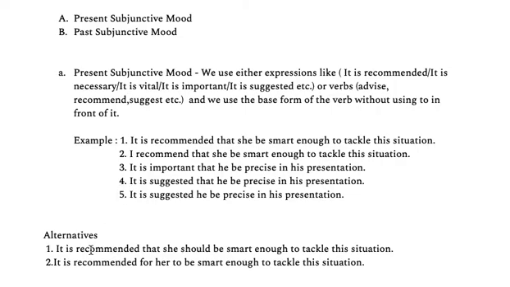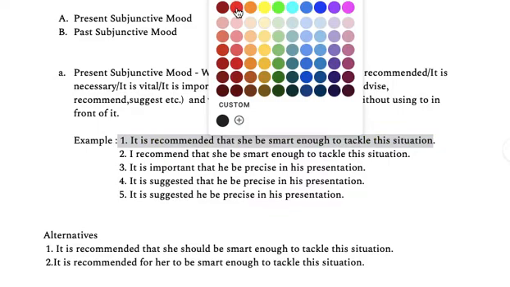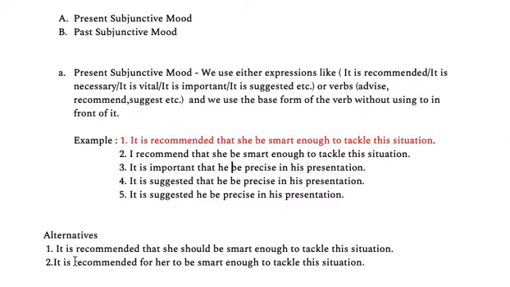We can also say, I take the example number 1. It is recommended that she be smart enough to tackle this situation. Let me highlight this so that it will be easier for us to understand. Now, what I'm doing, I'm using a modal verb. It is recommended that she should be smart enough to tackle the situation. We can use the sentence in this manner also. So we can add a modal, or we can also use for.